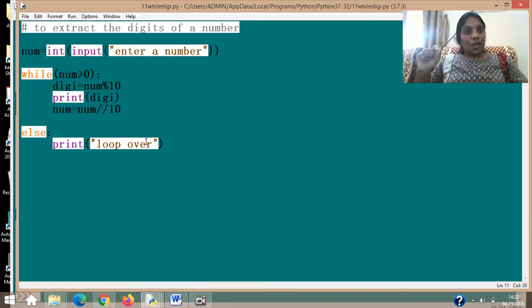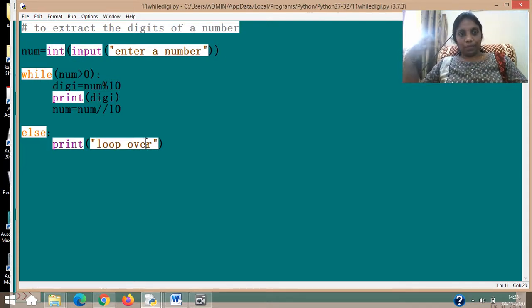One more example is to extract the digits of a number. That means if I am entering, say for example, 3492, I should be extracting 3 separately, then 4 separately, 9 separately, and 2 separately. 3492 should be extracted one by one. Digit extraction from the number.